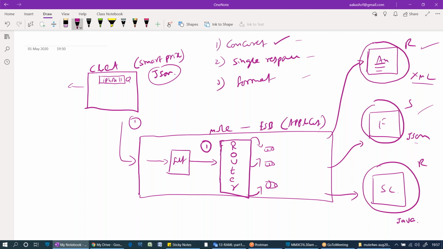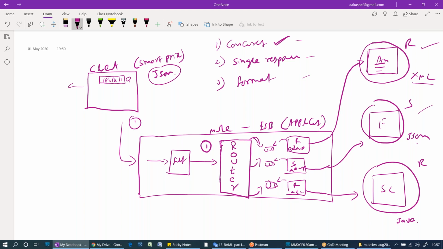Try to understand what this rectangular box is doing. Right now, after this request, we will be configuring one adapter. Assume this is also a component which knows how to consume a REST application, a SOAP application, and a REST application. I will call these adapters: REST adapter, SOAP adapter, and REST adapter. They take this request and integrate, meaning consume, the third-party applications, that is, the operations present in them. Okay, concurrently we send the request to all.